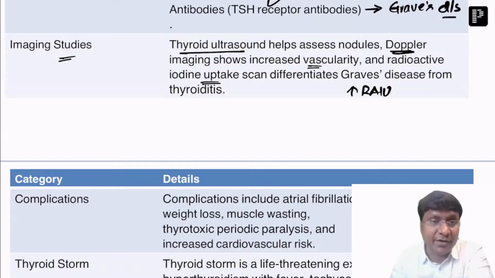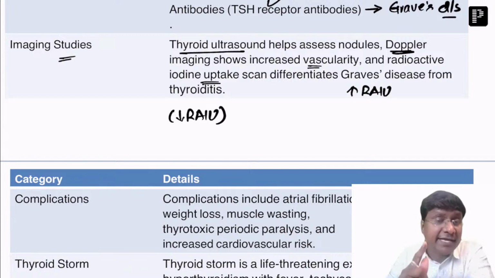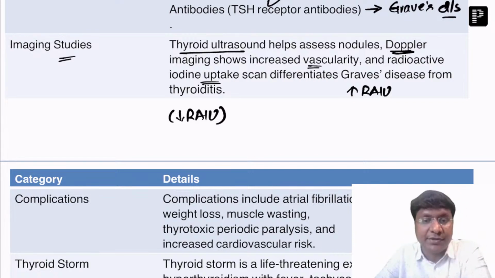Whereas in thyroiditis, there will be decreased radioactive iodine uptake. In de Quervain's, there is transient hyperthyroidism, and there is again increased radioactive iodine uptake. So this is about the imaging studies required in these patients.